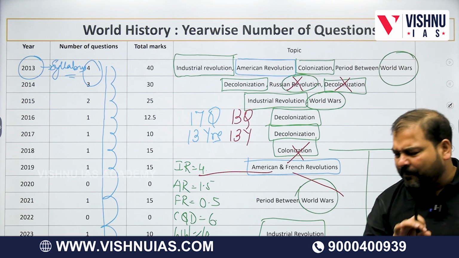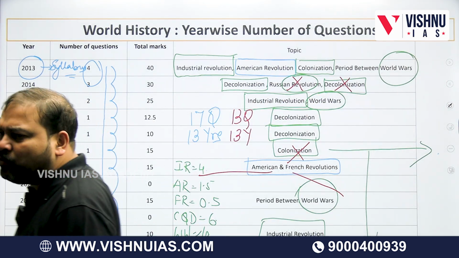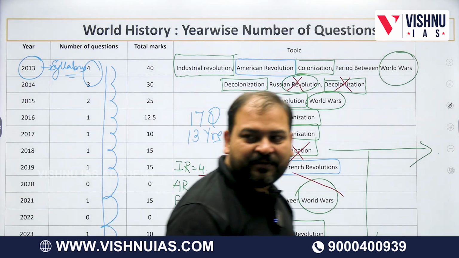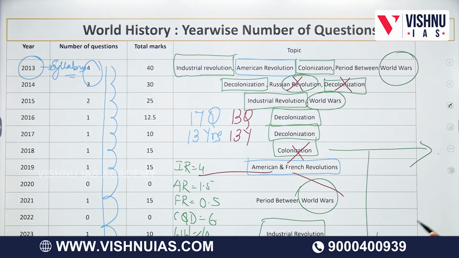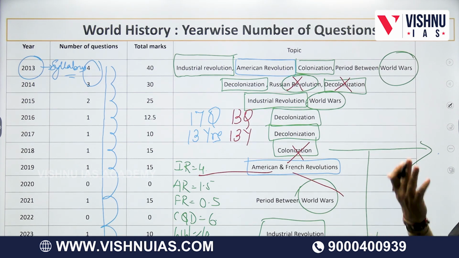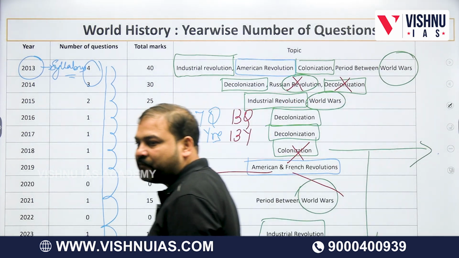Everything is interconnected, absolutely interconnected. There is no doubt about this fact. And that's why, if I'm asked what the most interesting part is, I of course say modern history, because I know about Nehru and Gandhi much more than, let's say, Kaiser William. But there is nothing more fascinating than world history. It is like reading a very good novel. And I always say to people that for subjects like post-independence and world history, treat it as a novel. Think that you are reading something in your free time and knowing about the world, what all changes, what all big events have happened as far as the world is concerned.